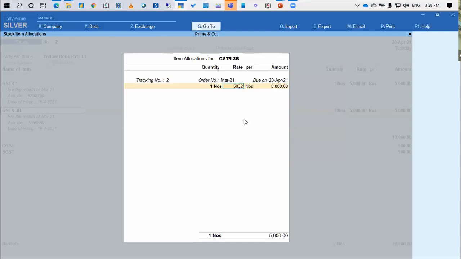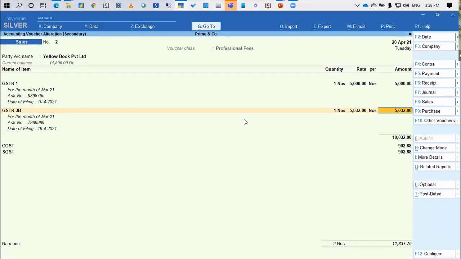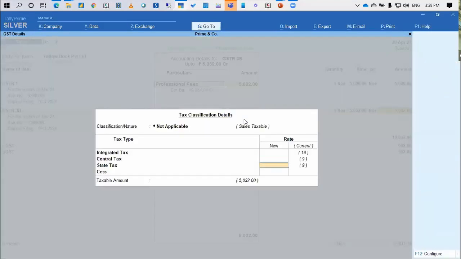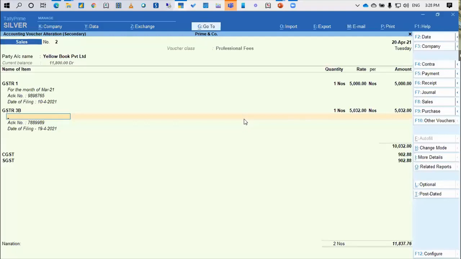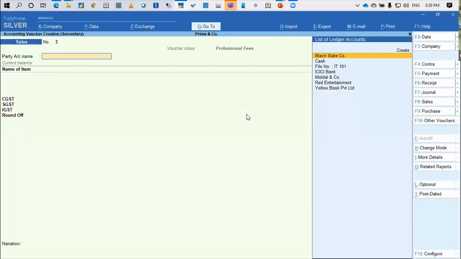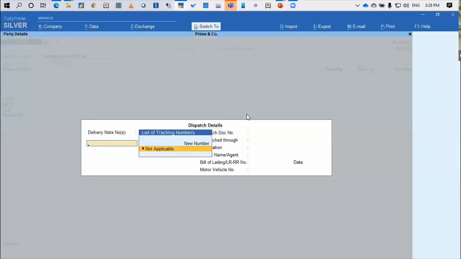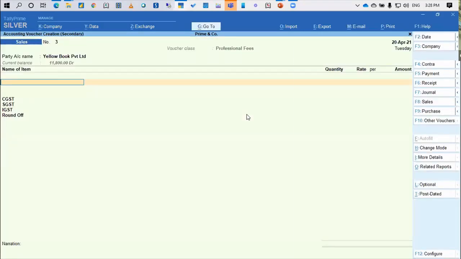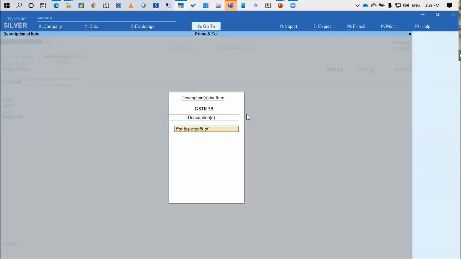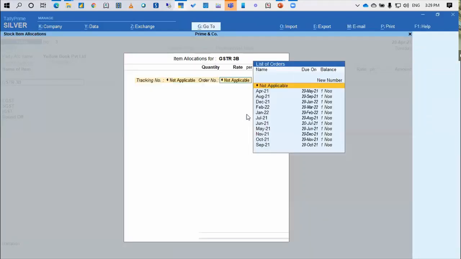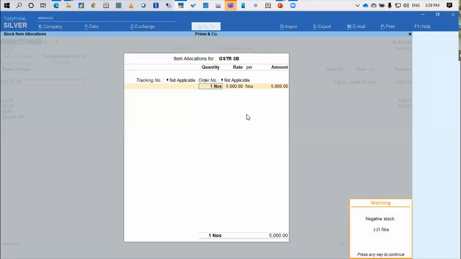I just want to show you this functionality. Let me just pass a new entry rather than this. So I'm saying yellow book, and let's say I'm saying GSTR 3B, and I'm saying one quantity and say 5032.